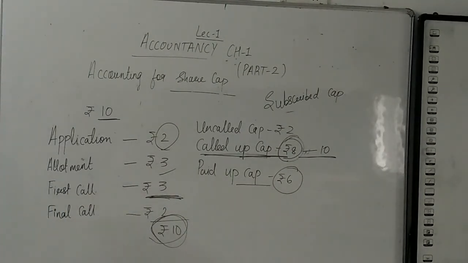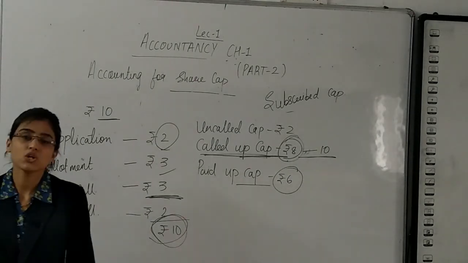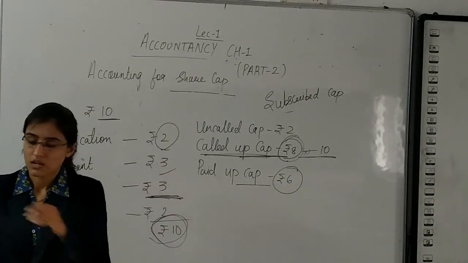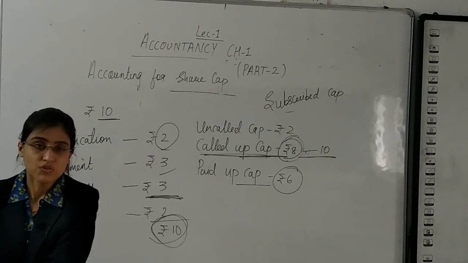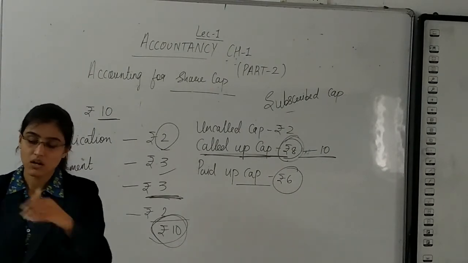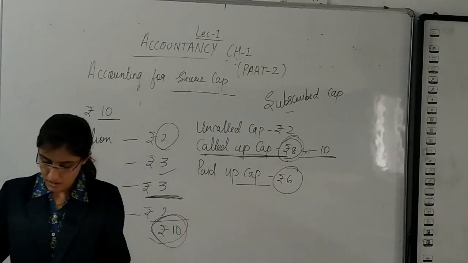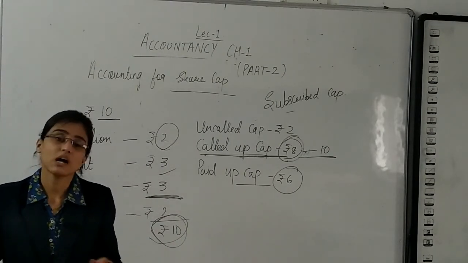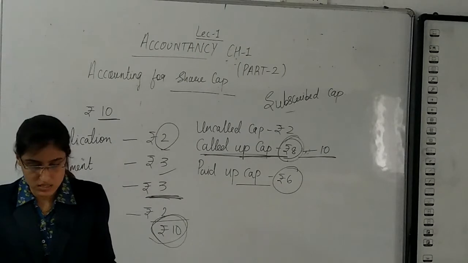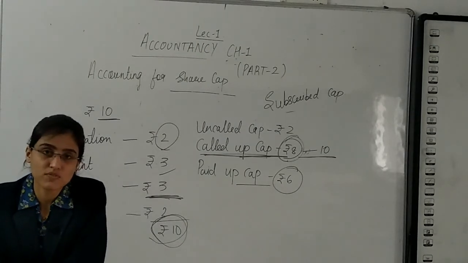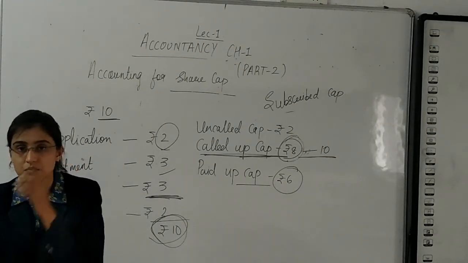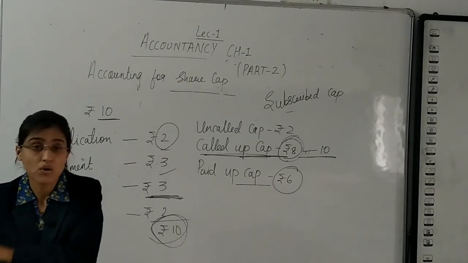They are given on page number 5 in your textbook. So you should read them properly with extreme attention. And the chart is also given on page number 6, which says classification of share capital. This is important to understand.